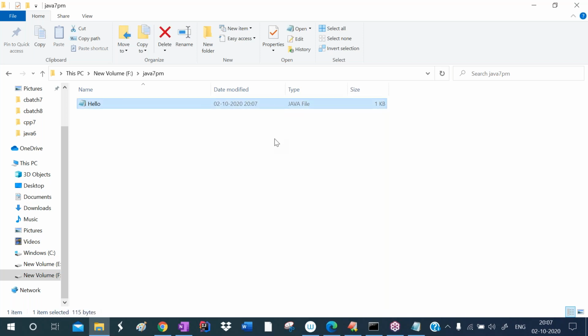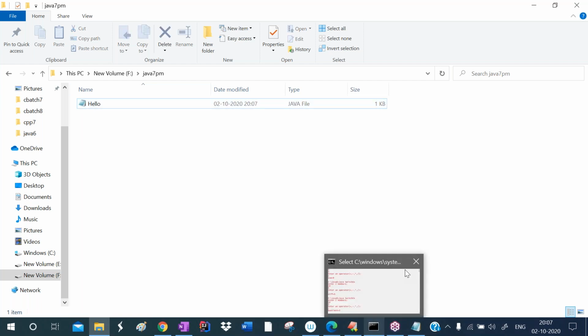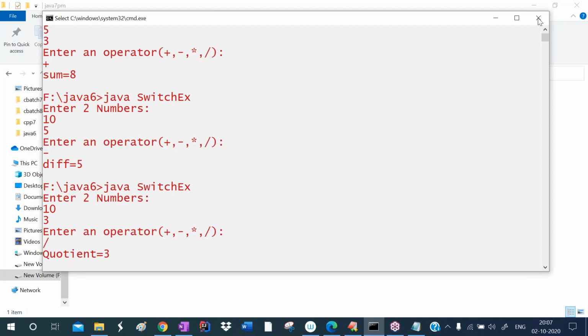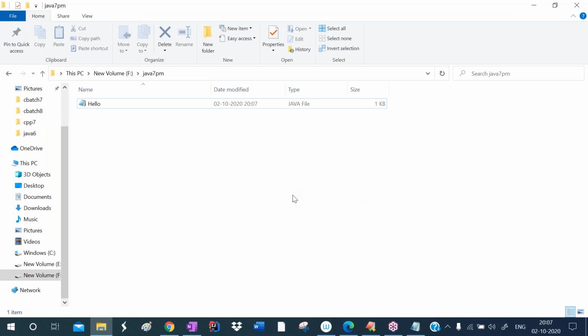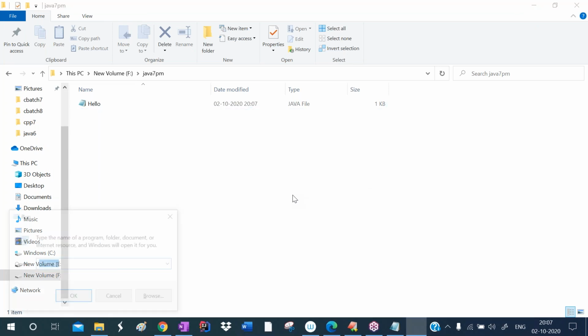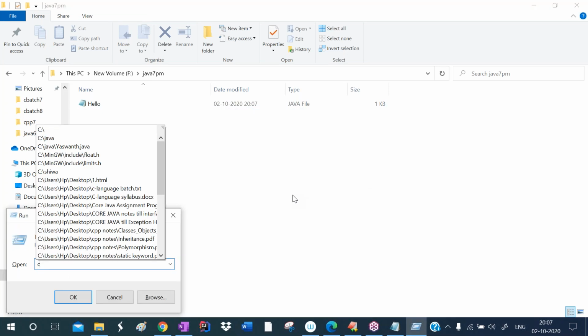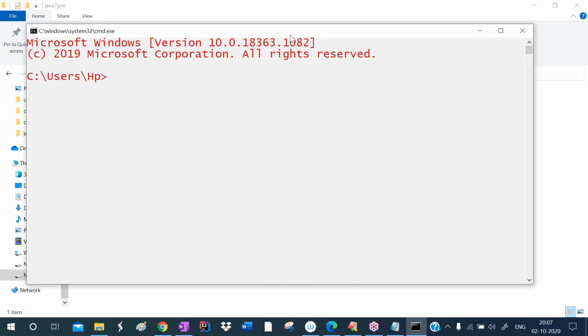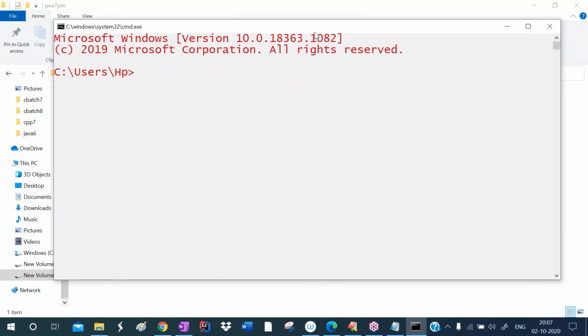Now we have to compile this program. The computer cannot understand this, because it is in a high-level language. So we have to compile the Java program. To compile it, we have to open the MS-DOS command prompt. How can we open it? Observe, I'm pressing Windows R and typing cmd. That displays the command prompt.